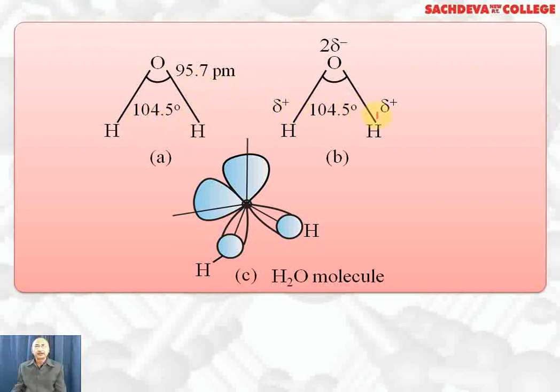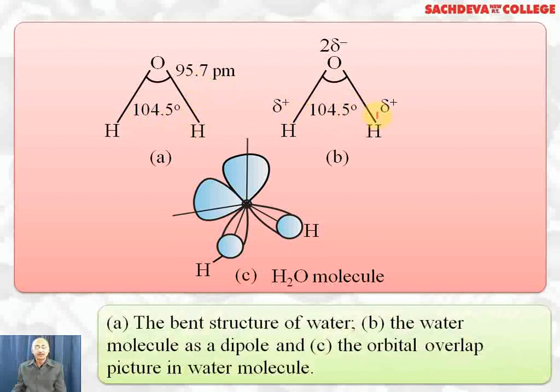This is the representation of polar molecule of water or dipoles of water. This is the positive end, this is negative end. Each water molecule can form 4 hydrogen bonds.